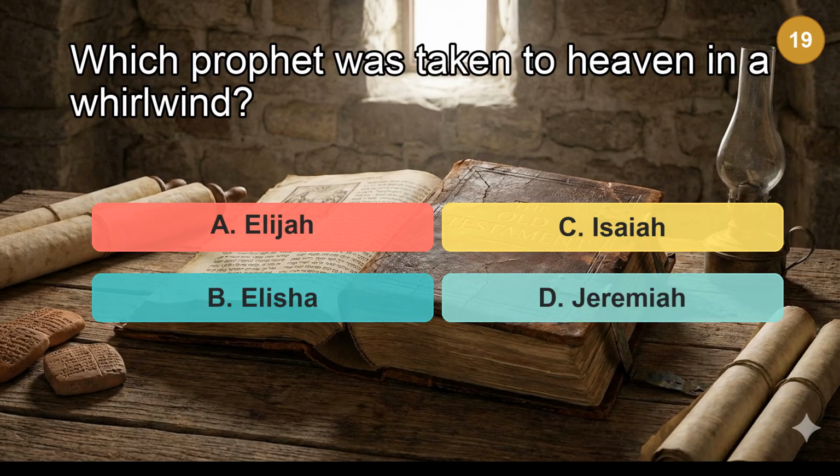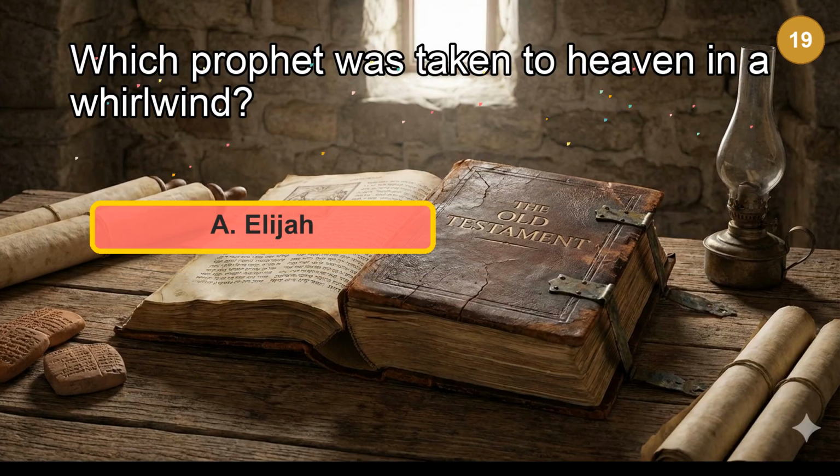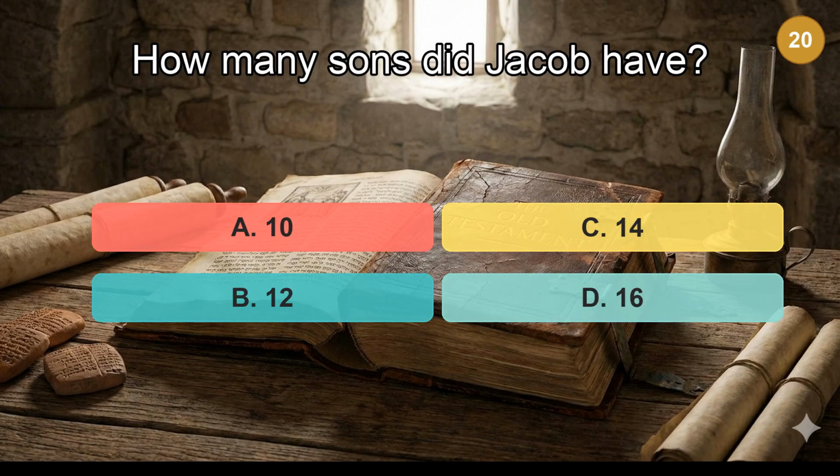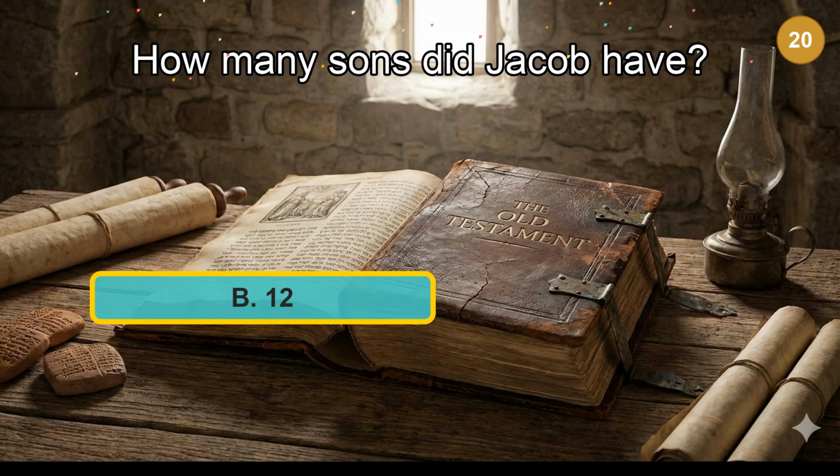Which prophet was taken to heaven in a whirlwind? The answer is Elijah. How many sons did Jacob have? The answer is 12.